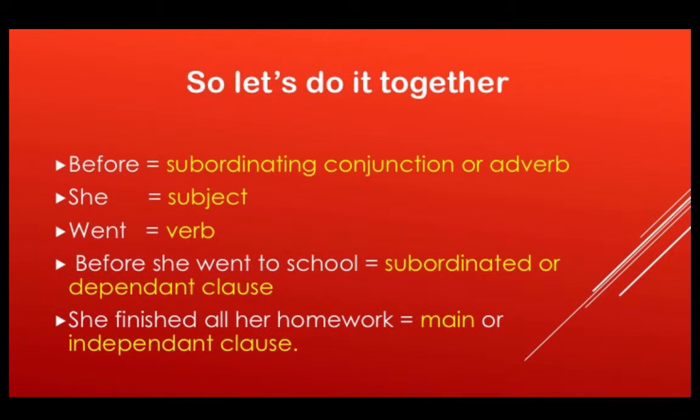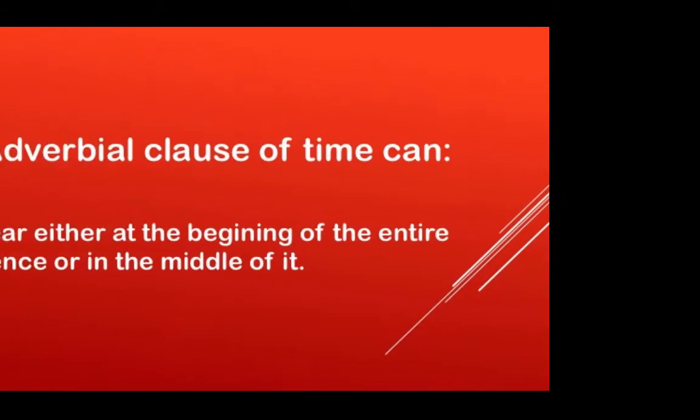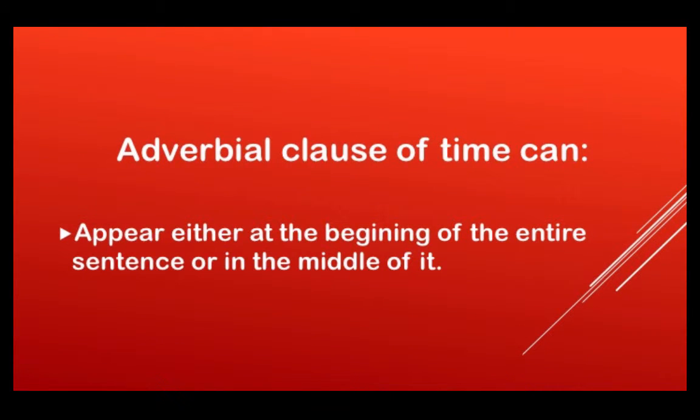Before, subordinating conjunction or adverb. She, the subject. Went, the verb. Before she went to school is a subordinated or dependent clause. And she finished all her homework is a main or independent clause. Excellent, well done.